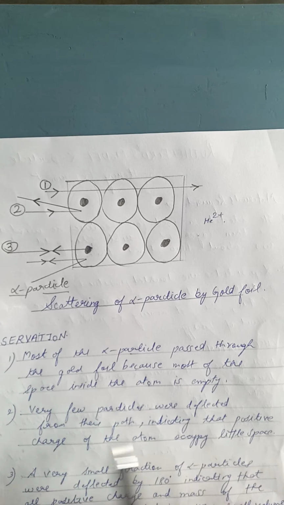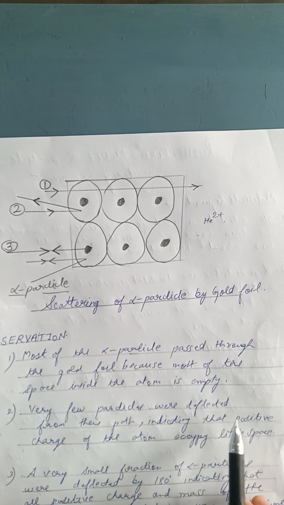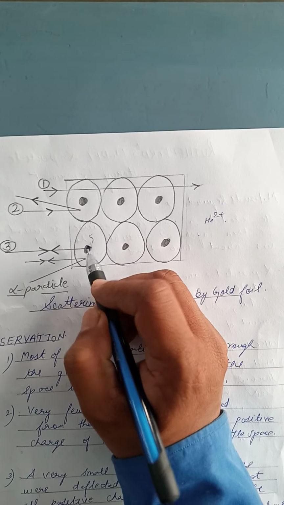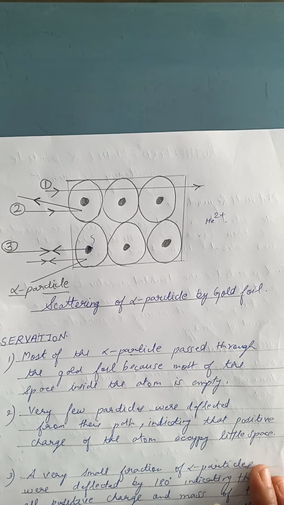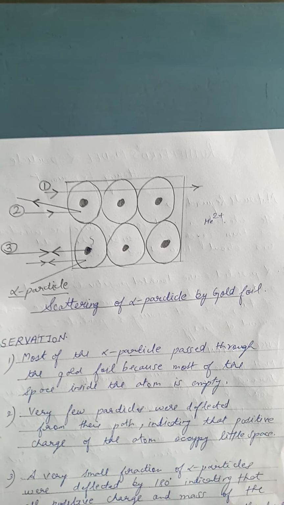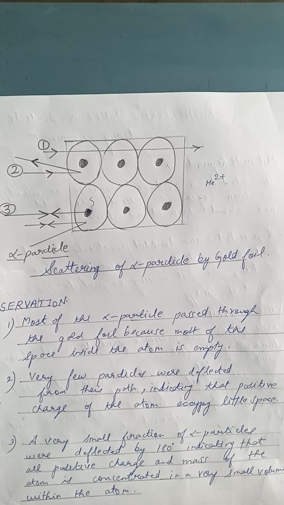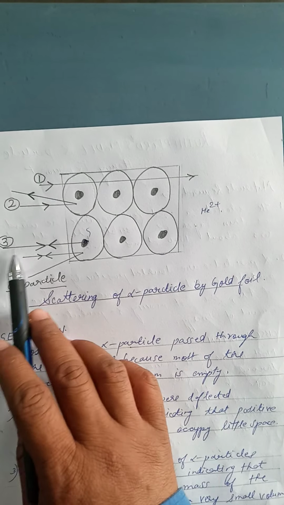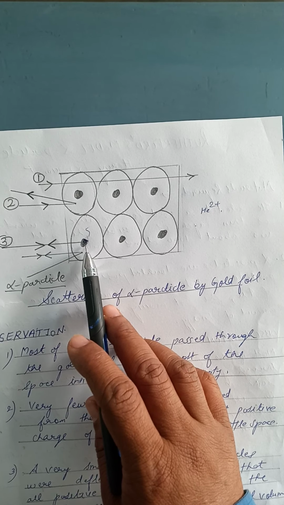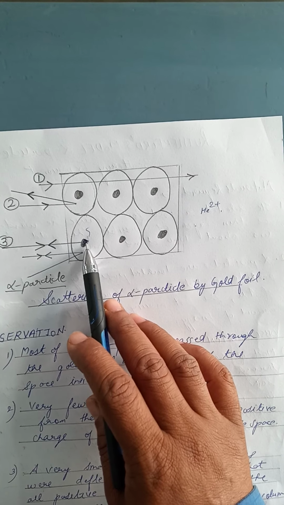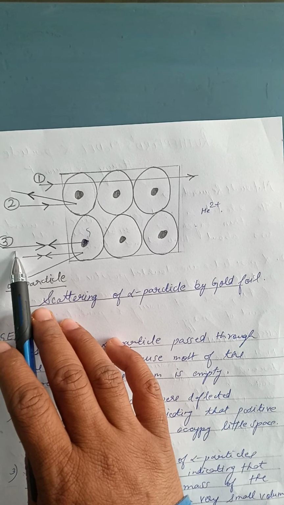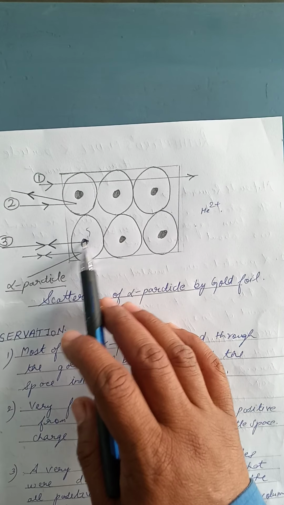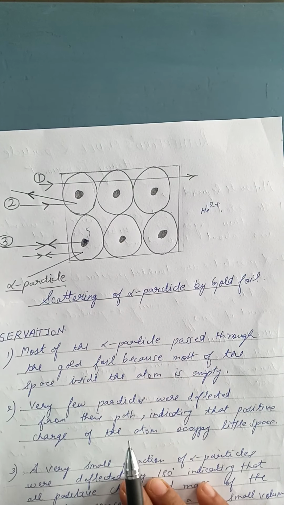Very few particles were deflected from their path, indicating that the positive charge occupies very little space. You can see that the positive part occupies very little space, because the majority of the space around this nucleus, that is the atom, is empty. And out of the 12,000, one was rebounded at an angle of 180 degrees. Why was it so? Because when this alpha particle strikes the nucleus, it means the majority of the mass is inside the nucleus. Although the alpha particle has considerable mass, on striking it is returning back. It means the majority of the mass is that of the nucleus as compared to the alpha particle.